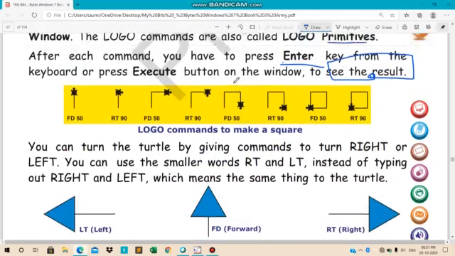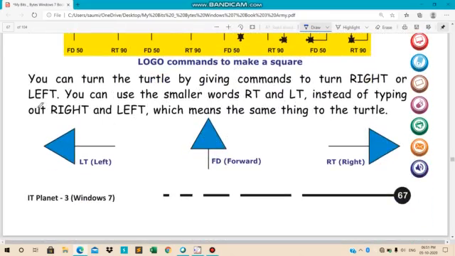Okay, so now let us see. So you can turn the turtle by giving command to right or left. So what we can do, we can turn the turtle by clicking turn right or turn left. You can use the smaller word RT and LT instead of typing the right or left, which mean the same thing to the turtle. देखो अगर या तो आप FD लिखो या आप forward लिखो, meaning will be the same.